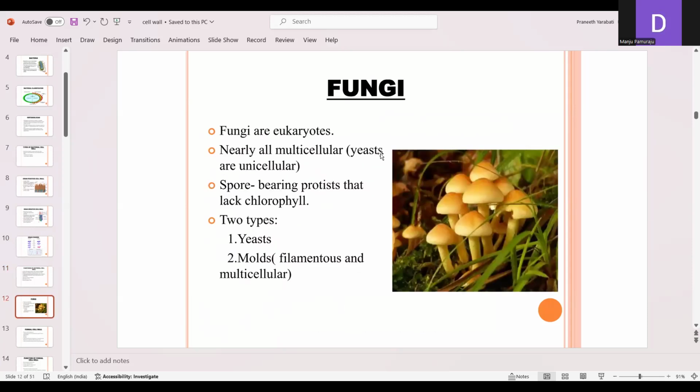So next is the cell wall of fungi. Generally, fungi are eukaryotes. Nearly all are multicellular, except yeast, which are unicellular, and spore-bearing protista that lack chlorophyll. So in fungi, chlorophyll is absent. Fungi are eukaryotic heterotrophs. Generally there are two types here, yeast and molds, that is filamentous and multicellular.